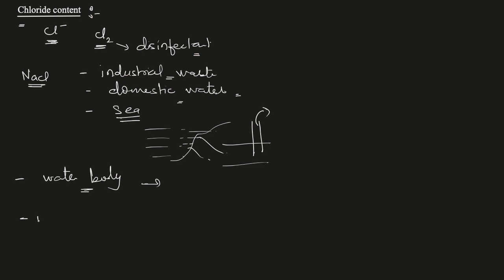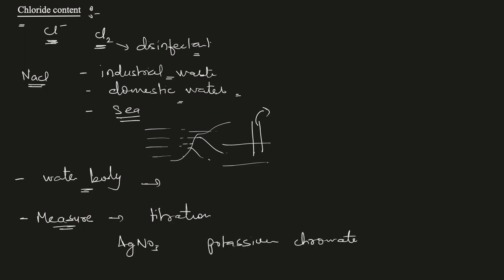Then how do we measure the chloride content in water? In the lab experiment, we measure it with the help of titration. This titration of water is done with the help of silver nitrate solution, AgNO3, and the indicator used here is potassium chromate. This method of chloride measurement is also known as the Mohr method or argentometric method.